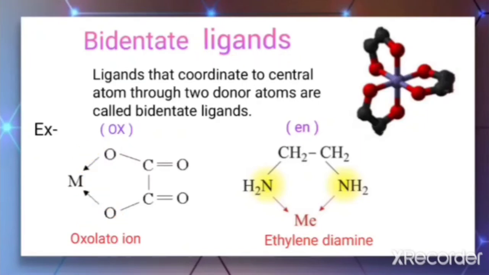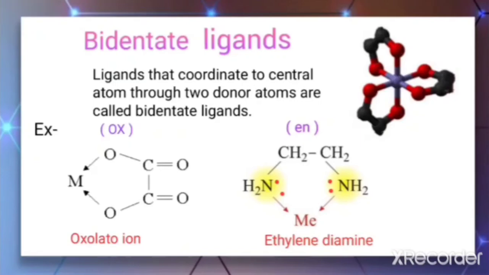One more example is ethylene diamine, which in short we represent as EN. The formula of ethylene diamine is NH2 CH2 CH2 NH2. In this molecule, lone pairs are available on the nitrogen, so both nitrogens act as donors.